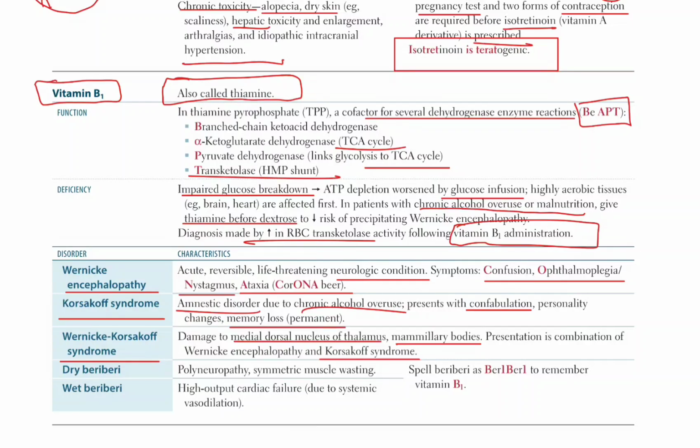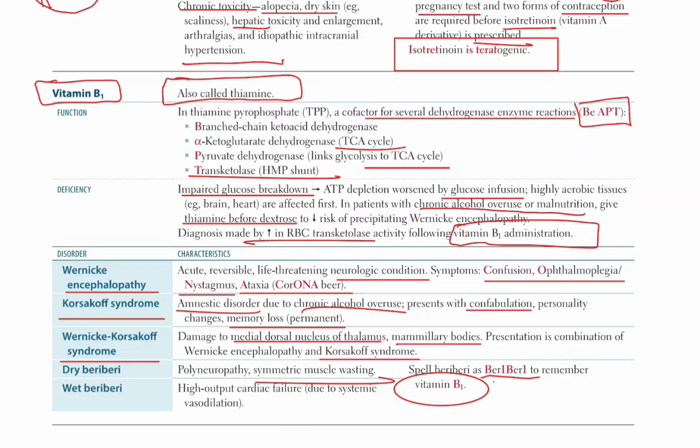Dry beriberi: polyneuropathy, symmetric muscle wasting. It causes polyneuropathy, and symmetric muscle wasting also takes place in dry beriberi. Spell beriberi as "berry 1" to remember. It is caused by vitamin B1 deficiency.